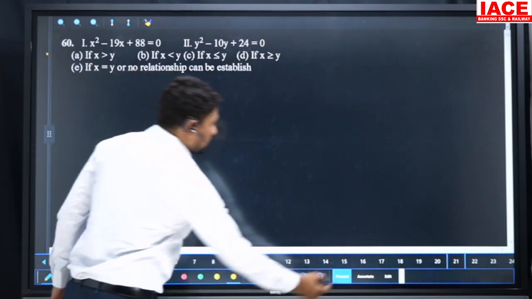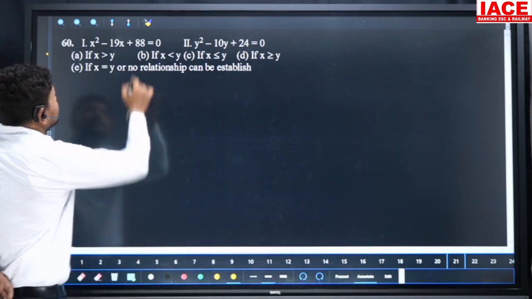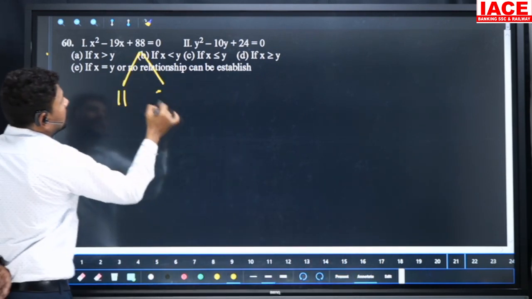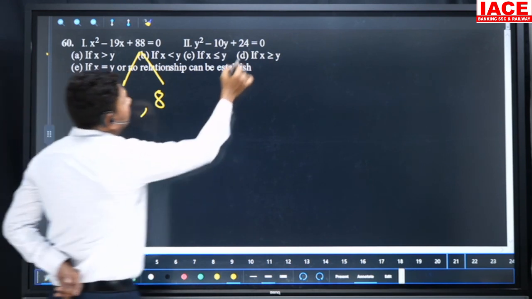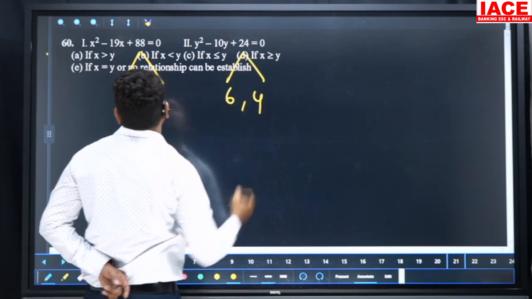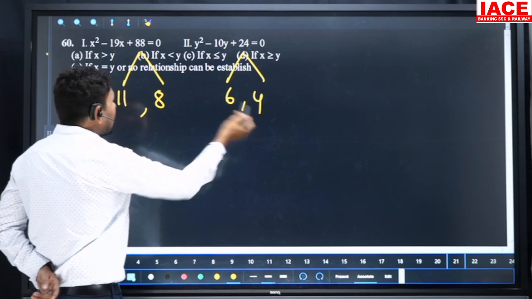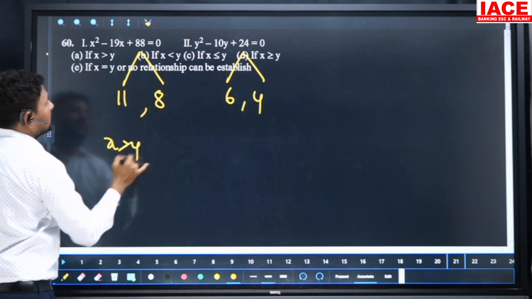Next, x² minus 19x plus 88 is equal to 0. This we can write as 11 × 8. Our factors are 11 comma 8, and here the factors are 6 comma 4, and 6 comma 4 is smaller than 11 comma 8. Our option is x greater than y, option A.